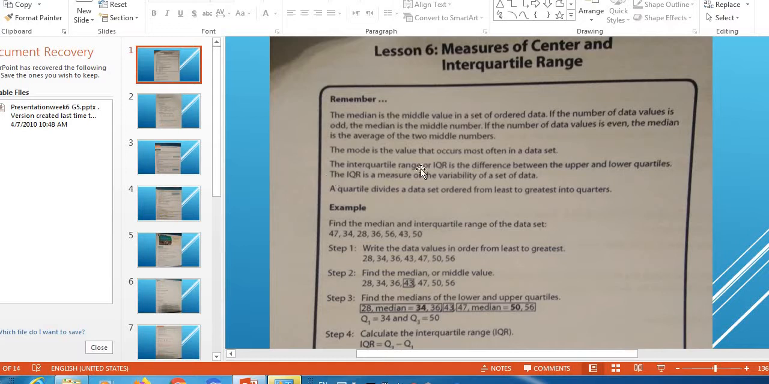The interquartile range, or IQR, is the difference between the upper and the lower quartiles. The IQR is a measure of the variability of a set of data. A quartile divides a data set, ordered from least to greatest, into quarters.